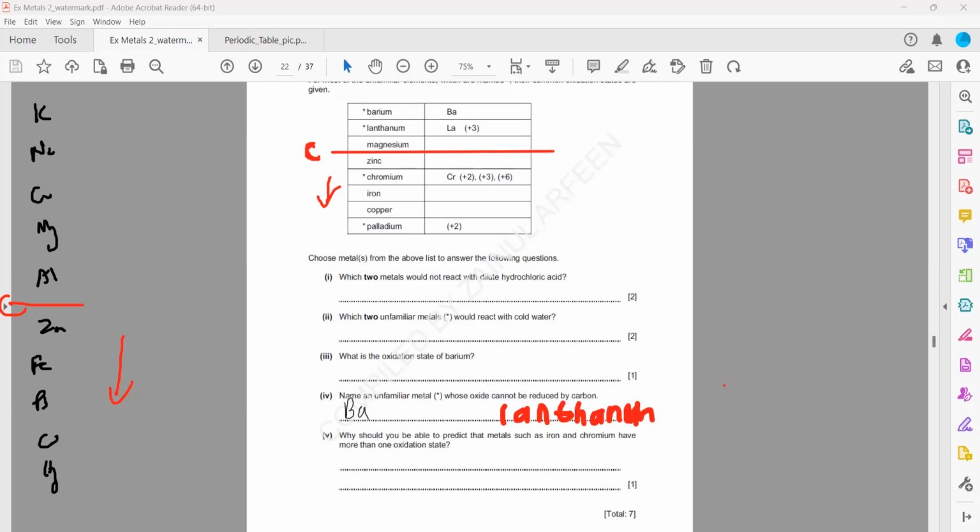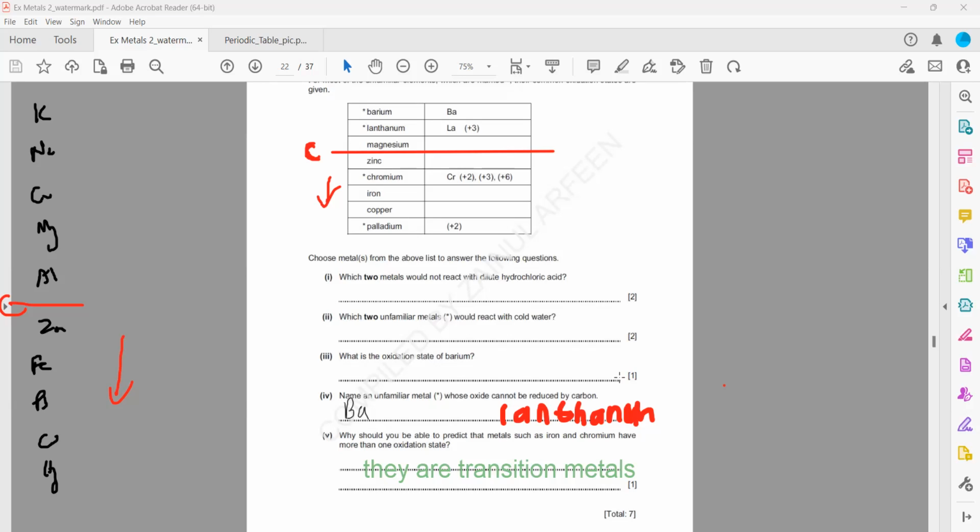Yes, sir, clear. And the last one is about a transition metal or d-block element. You should be able to predict from a metal such as iron that they have more than one oxidation state. Whenever an element has variable oxidation states, we call it a transition element. We solve this question using the same idea of the reactivity of the metals, which we are familiar with.